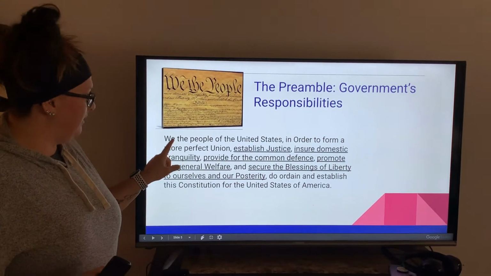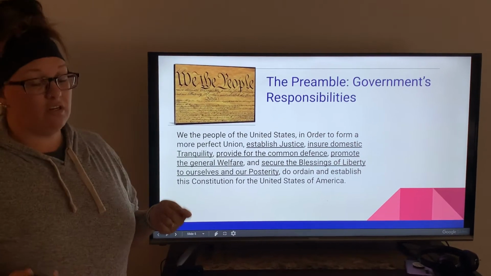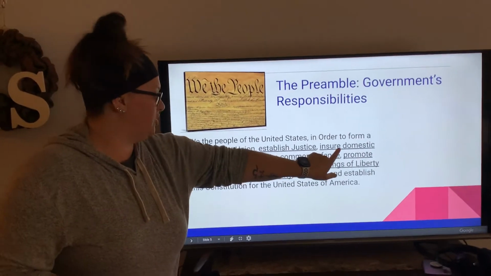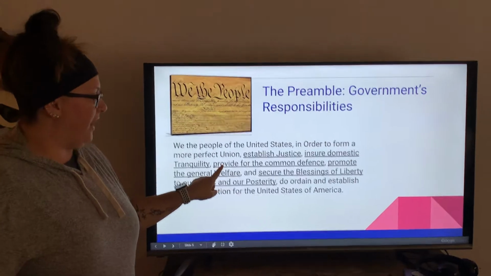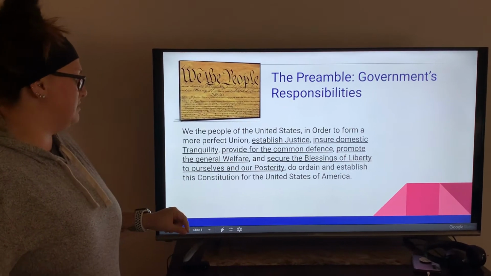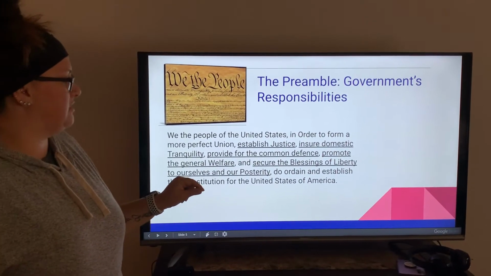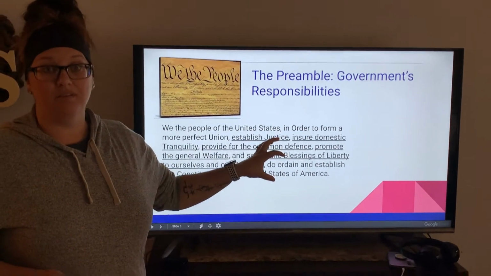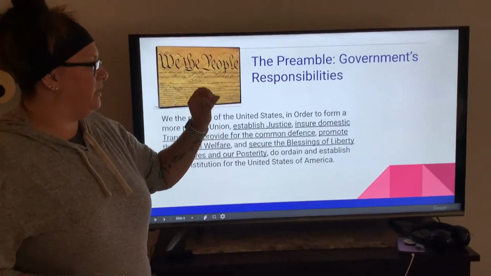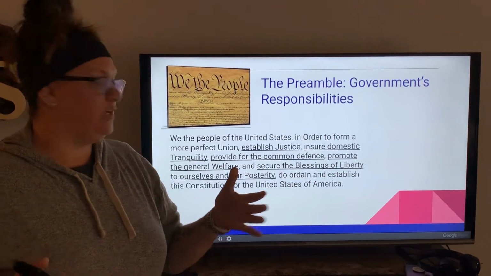And it says right here in the Constitution, "We the people of the United States, in order to form a more perfect union, establish justice, ensure domestic tranquility, provide for the common defense, promote the general welfare, and secure the blessings of liberty to ourselves and our posterity, do ordain and establish this Constitution for the United States of America." It's a lot of words. It's a lot of pieces. So our government's responsibilities include fair and equal justice for everybody.